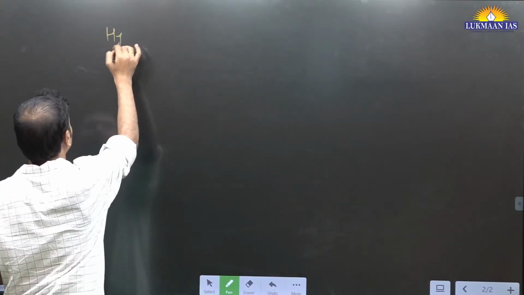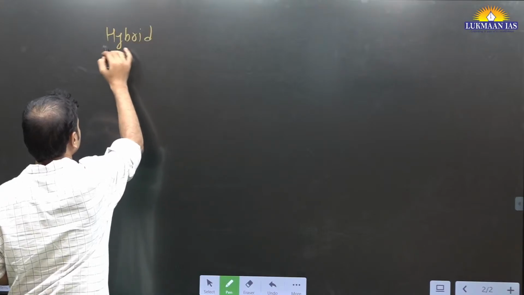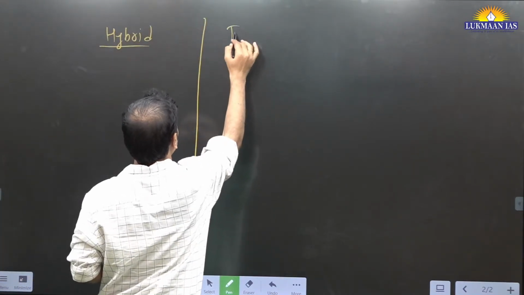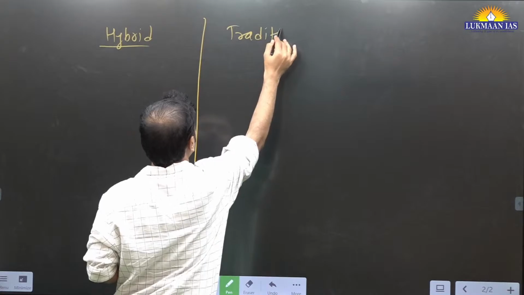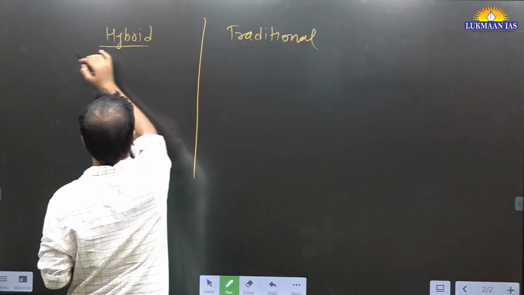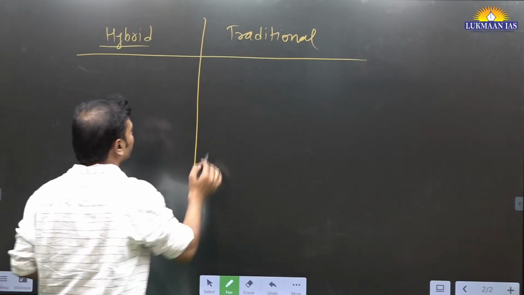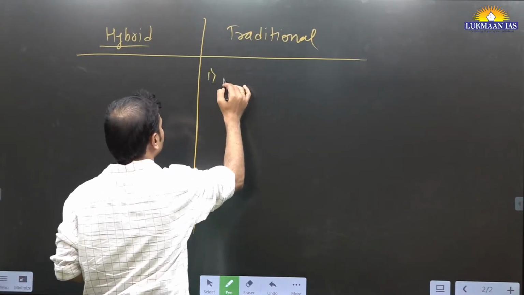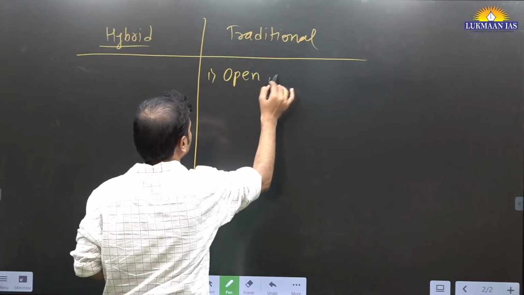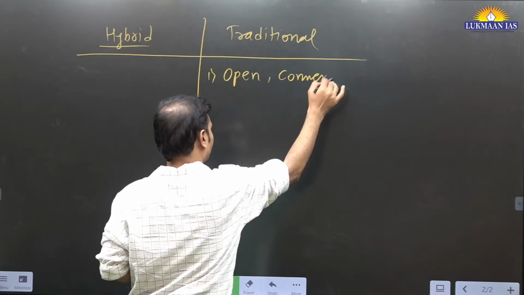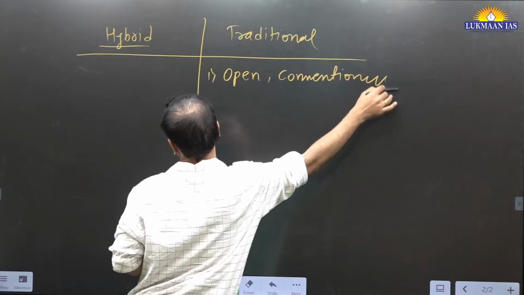After understanding the difference between hybrid and traditional warfare, you will better understand how it is being implemented nowadays by different countries. Traditionally, we know there is generally open warfare, and conventional methods are largely used here.